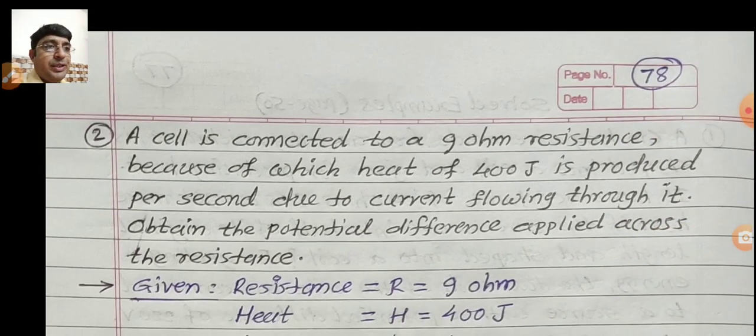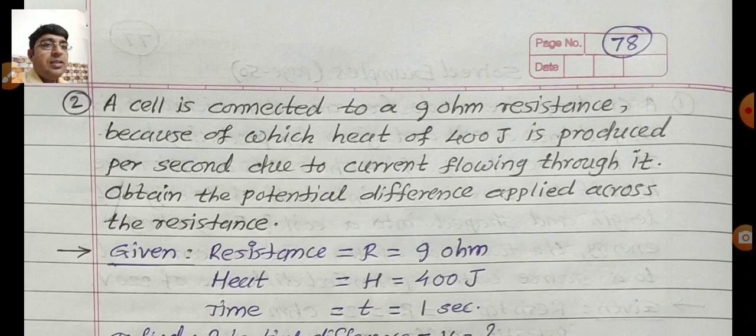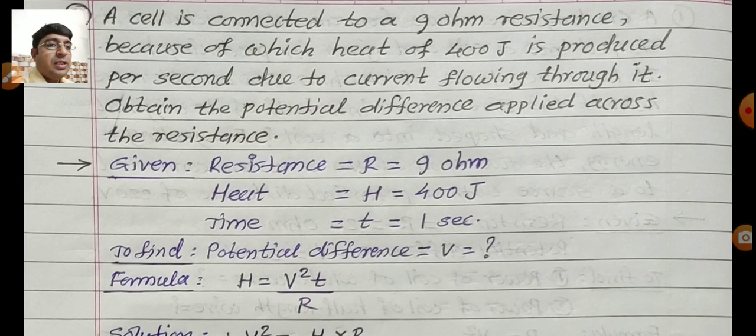Second numerical problem given in our textbook. Check. A cell is connected to a 9 ohm resistance because of which heat of 400 joule is produced per second due to current flowing through it. Obtain the potential difference applied across the resistance. So write down the given. Resistance R equal to 9 ohm. Heat, capital H, equal to 400 joule. Time is given, 1 second, that is indicated as T.